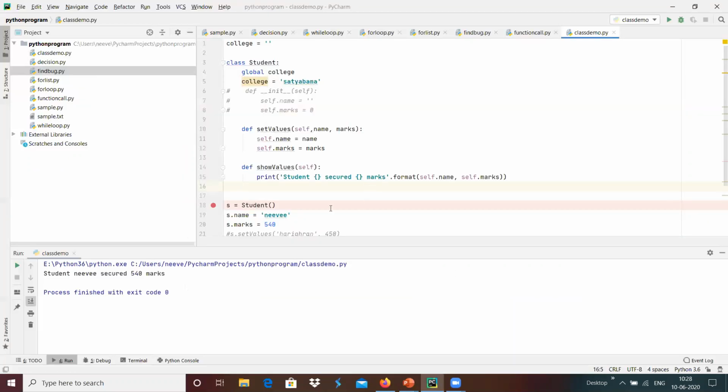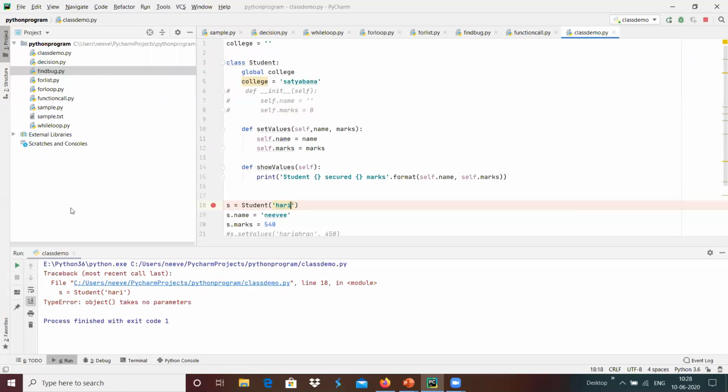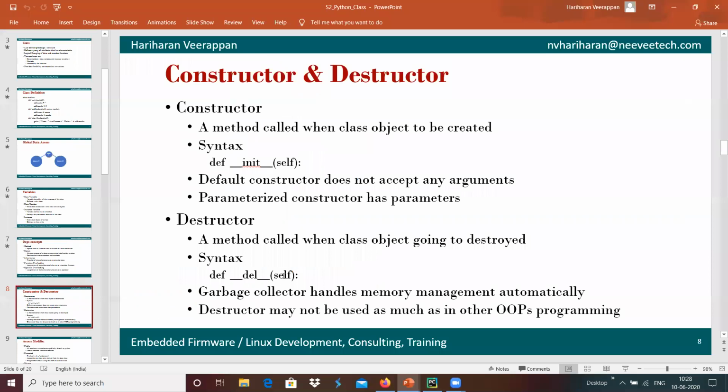For example, if I try to give my name, Hari, to the constructor and run this, I get an error saying the object takes no parameters, because the default syntax of the constructor is def underscore underscore init with only self. It does not accept any arguments.